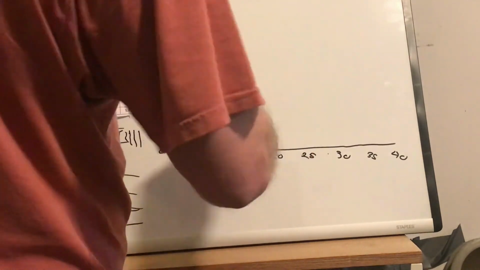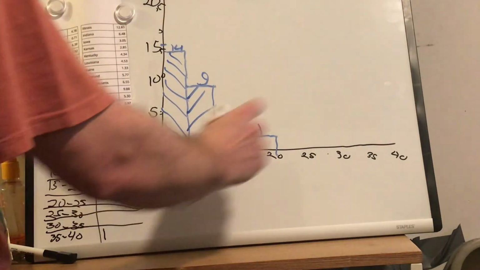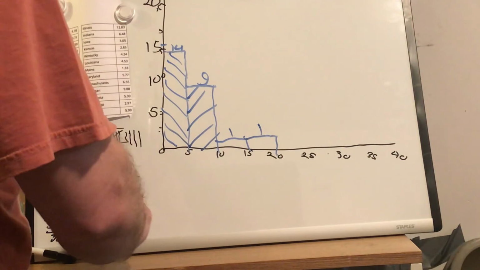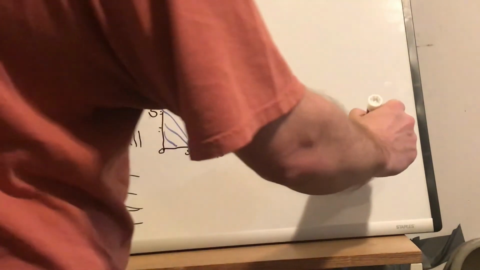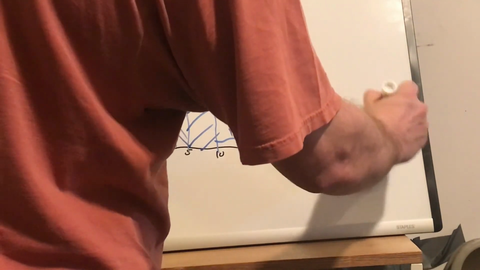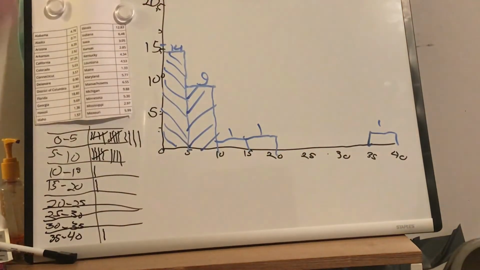20 and 25, nothing. I'm going to skip it. 25 and 30, nothing. Skip it. 30 and 35, nothing. Skip it. 35 and 40, 1. Now, take a screenshot of it, and I will show you guys. Once I screenshot it, I'm going to email it to myself.